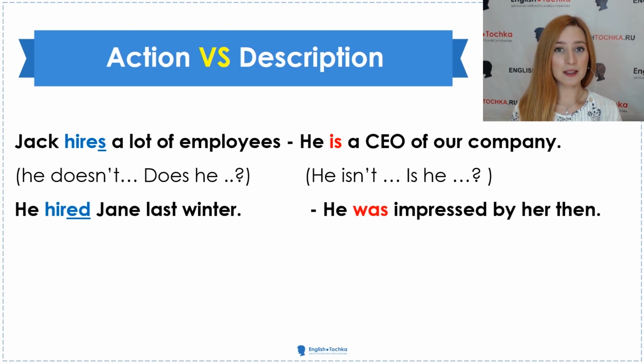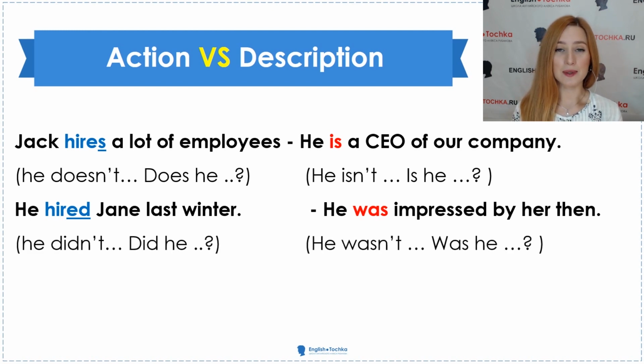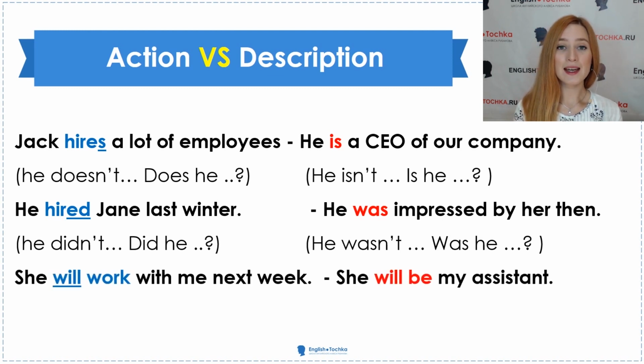Right, so let's take a look at the sentences in past simple. Jack hired Jane last winter and he was impressed by her then during that job interview. So he hired Jane, that's an action, because in the negatives we'll say he didn't do it. Did he do it? Did he hire her? And for a description, he wasn't impressed. Was he impressed? Yeah, for a question we use the verb to be here, right? And future, she will work with me next week.